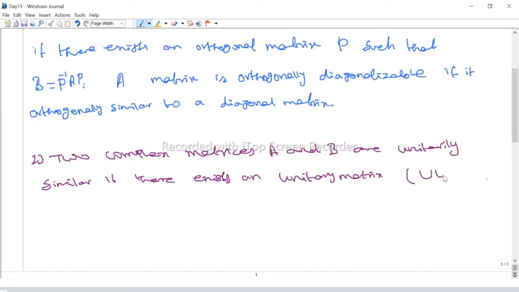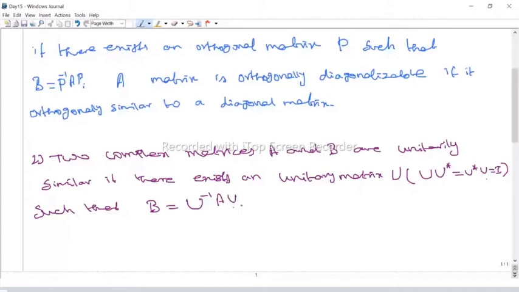That is U into U star, where U star is obtained by taking the conjugate and then the transpose. So U into U star should be the identity matrix. Such a unitary matrix U is such that B equals U inverse AU.